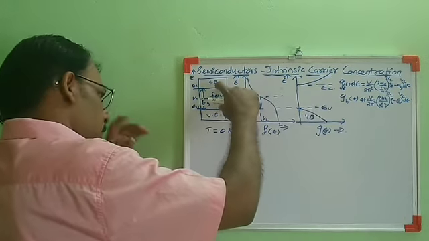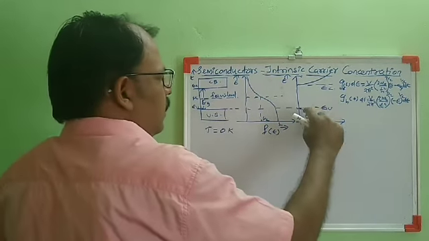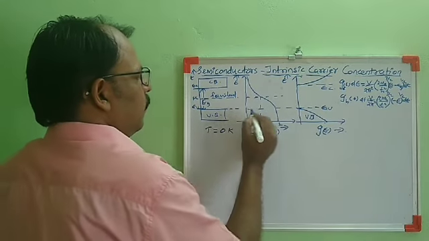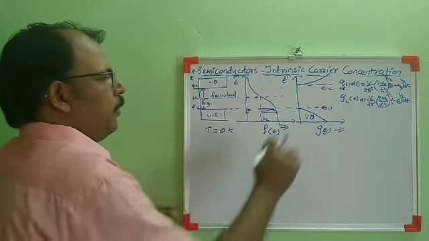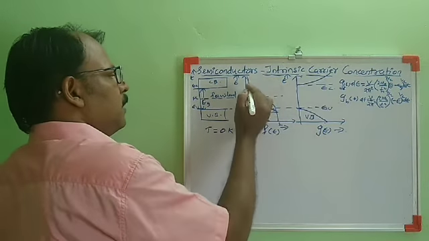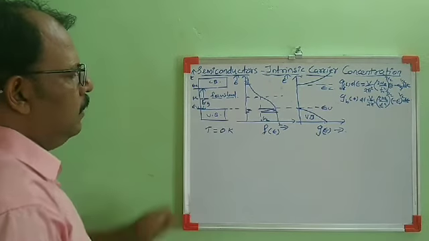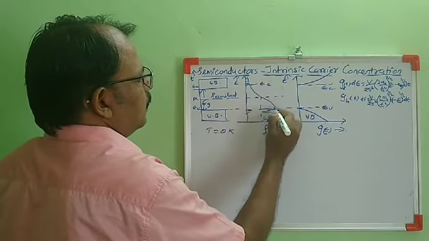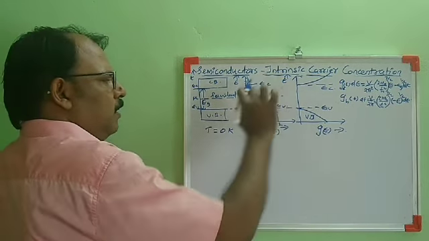So here no electrons will be present in the forbidden energy gap. Here the density of states is non-zero. When we multiply with this one, we will be having some occupancy of holes at this point, and here also when we multiply this, we will be having some occupancy of electrons in this state. So between that, this will be EC and this one will be EV. Between that, no occupancy will be there.